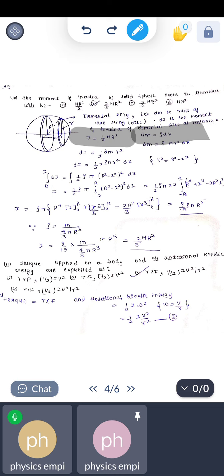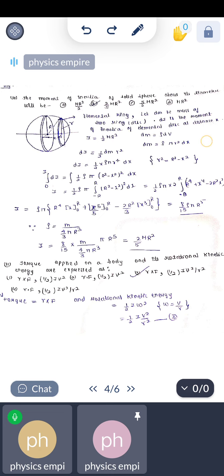Here dV is written as pi r square and dx, that is area into dx, the thickness of the small element.